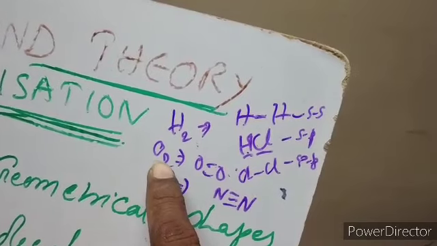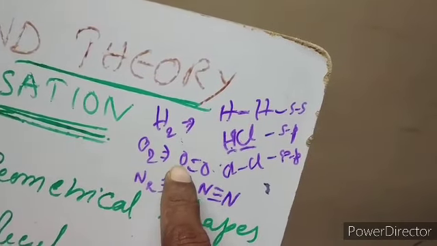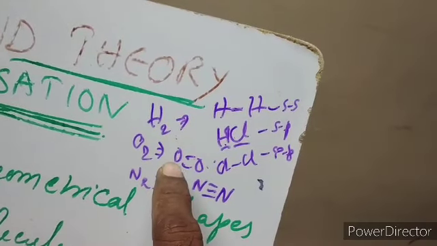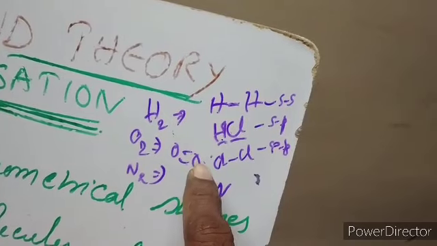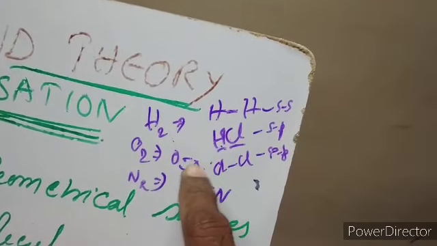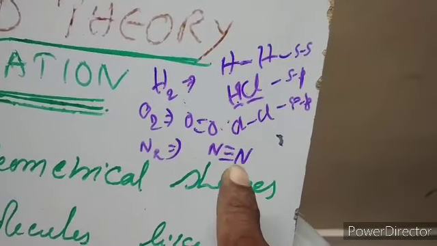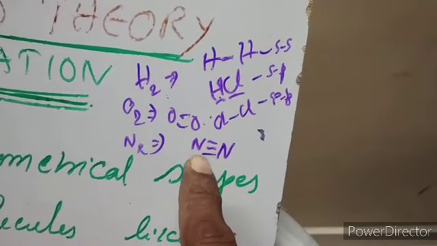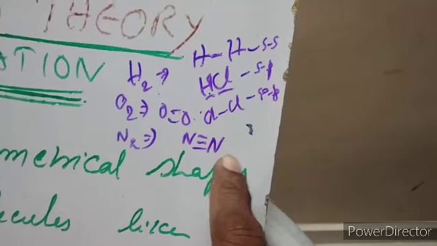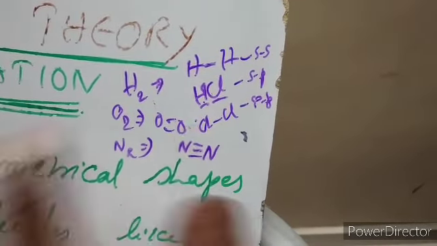In the case of the oxygen molecule, we observed a double bond. One is a sigma bond, another is a pi bond. These sigma and pi bonds are formed due to overlap of the pz orbital of one oxygen with the pz orbital of the other oxygen, and the py of one oxygen overlapping with the py orbital of the other oxygen atom. And in the case of nitrogen, we observe a triple bond. One is a sigma bond and two are pi bonds. The sigma bond is due to overlap of the pz orbitals of the two nitrogens, and px, py overlap together, and combinedly they form a triple bond.